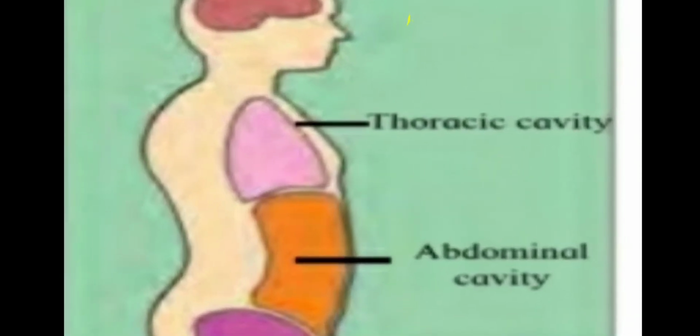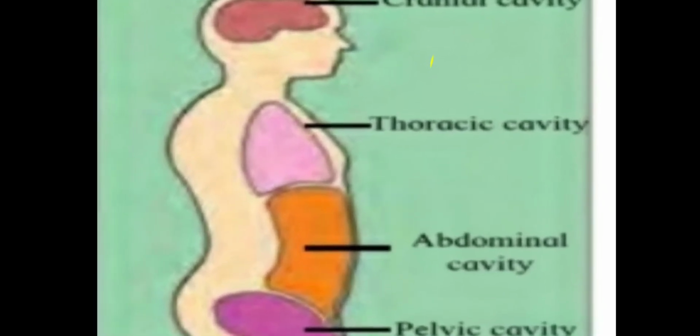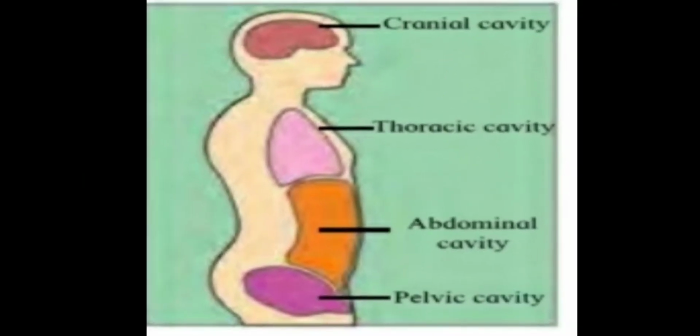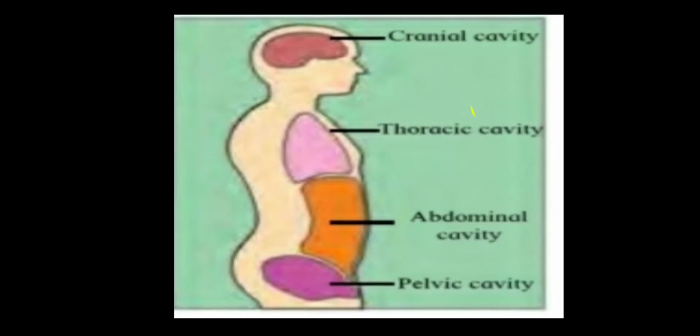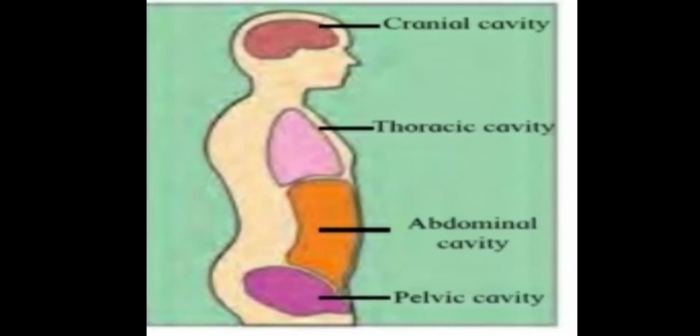Internal organs do not move, because of the structure of our body.